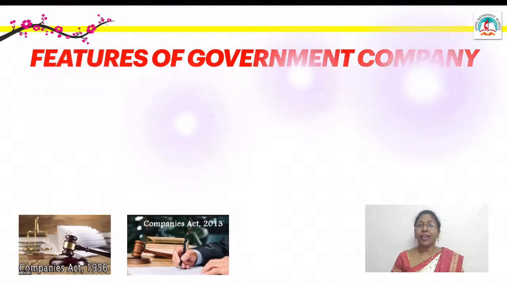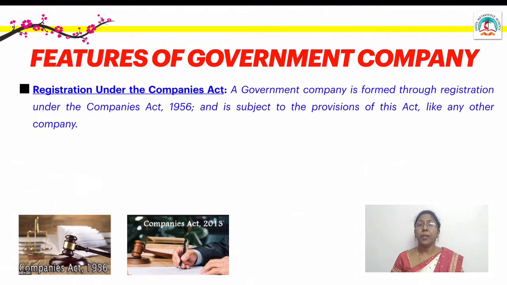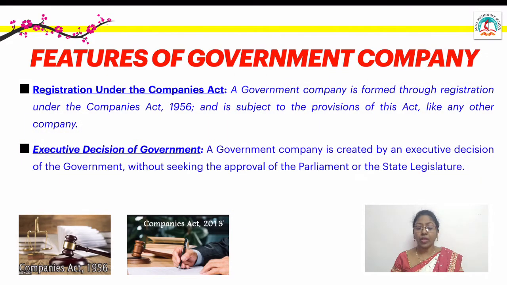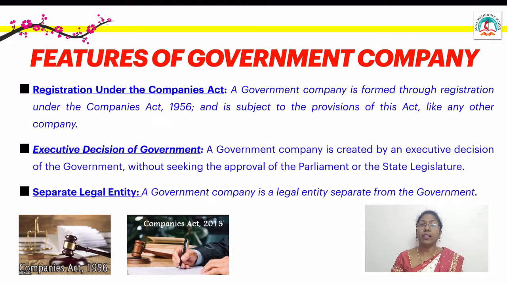Next, we will see the characteristic features of a government company. The first one is registration under the Companies Act. Any company which holds 51% of the share capital should be registered under the Companies Act. The Companies Act of 2013 provides that its provisions apply to such a company with certain modifications. Next, executive decision of the government. A company is created by the executive decision of the government without seeking the approval of the parliament or the state legislature.